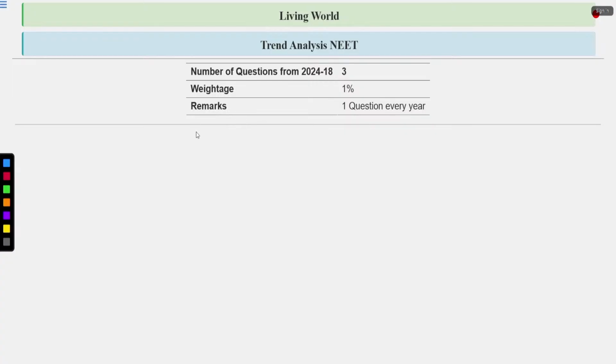So let's talk about the weightage of this chapter. The weightage is 1%, and one question comes every year from this chapter. If we look at the time frame from 2018 to 2024, 3 questions have come from this chapter. Although the weightage is less, you still have to prepare this chapter nicely. You have to study this chapter in detail.